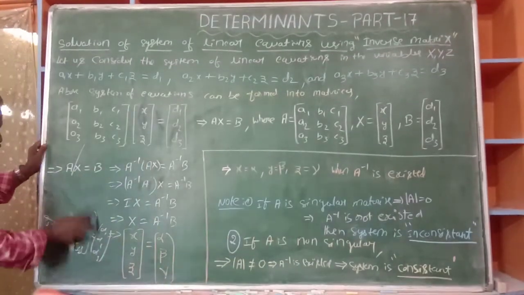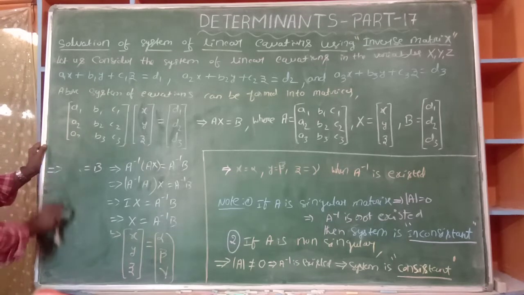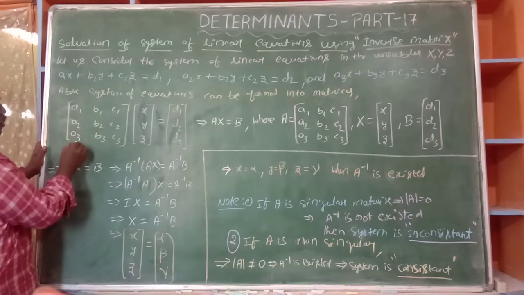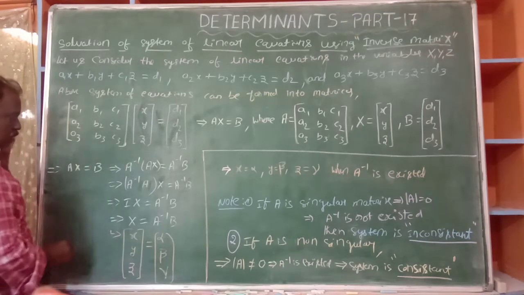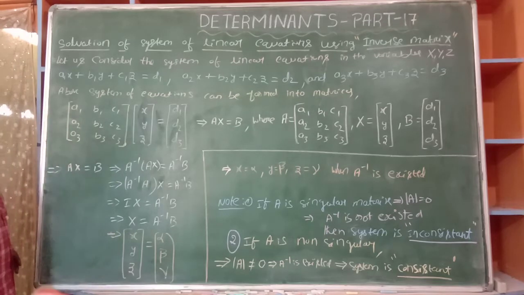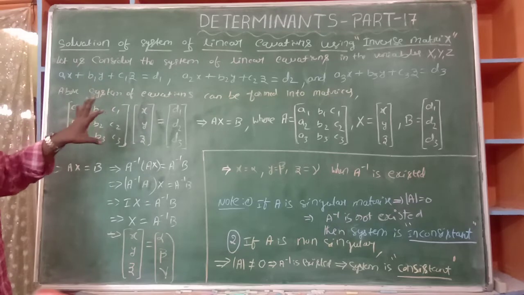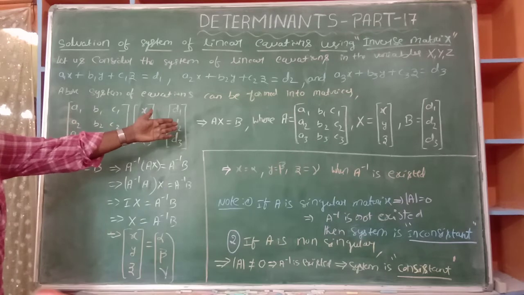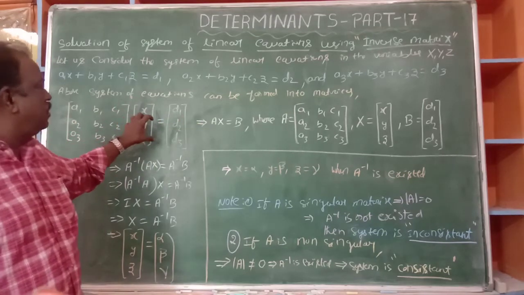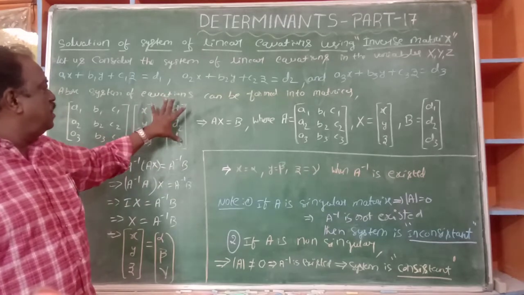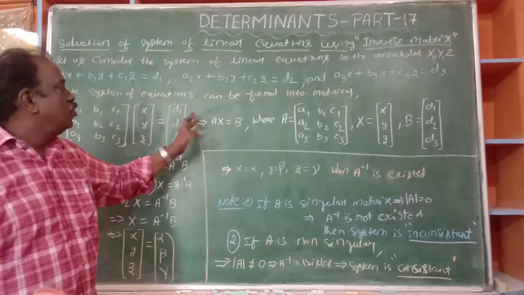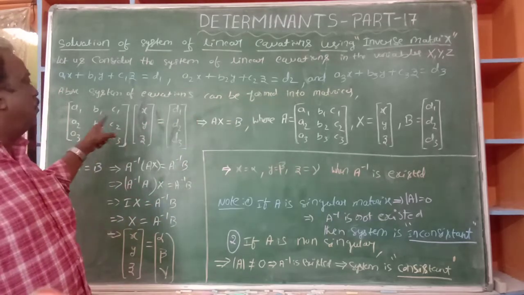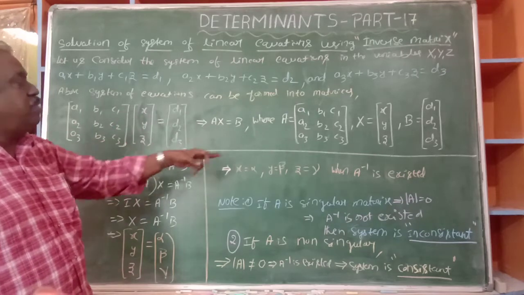Already we discussed this one. Now we'll go directly to the next method. Okay, now observe. Those equations can be formed into a matrix. I named this coefficient matrix as a capital A, and this variable matrix x, y, z as a capital X, and the d1, d2, d3 as a capital B. So it is AX is equal to B, where A is given, X is x, y, z, and B is d1, d2, d3.